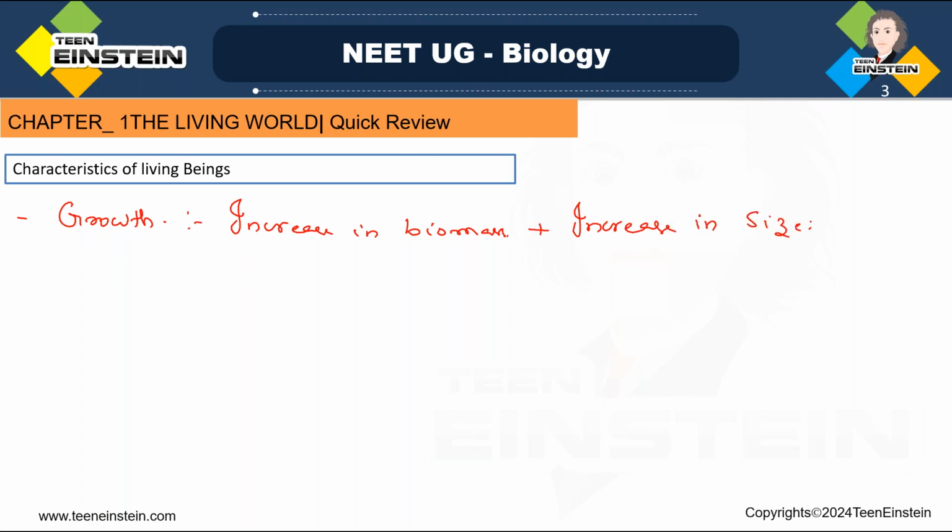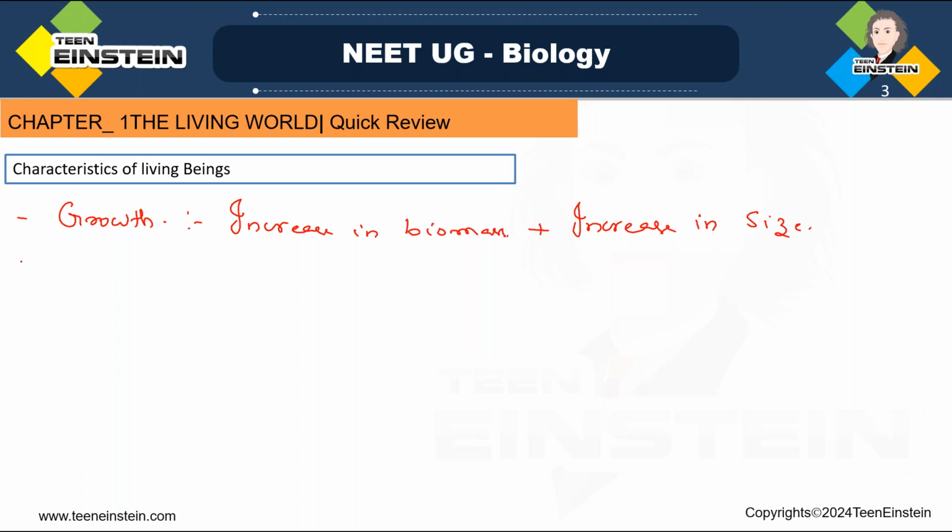I'll go through all these topics and I won't be repeating, so first you need to be prepared with this chapter, then go for these highlighted portions or important topics which I'm discussing. Then we'll go for the practice session. So growth is a characteristic of all living organisms. Growth means increase in biomass and increase in size.